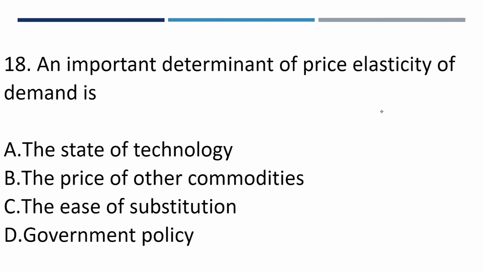Question number 18. An important determinant of price elasticity of demand is: the state of technology, the price of other commodities, the ease of substitution, or government policy. An important determinant of price elasticity of demand is the ease of substitution, the ability for there to be a substitute. Commodities that can be substituted. That's the answer.